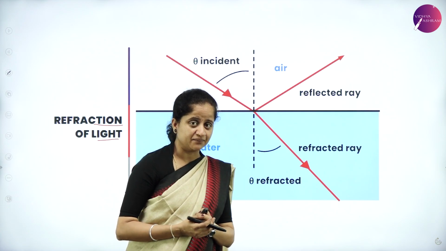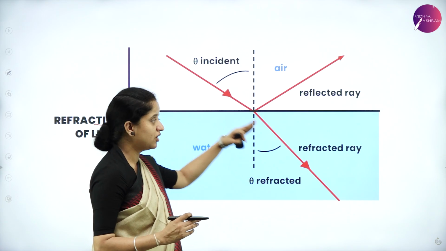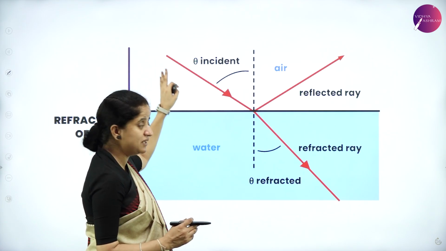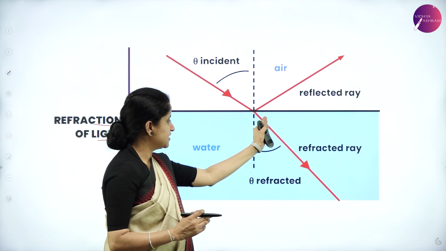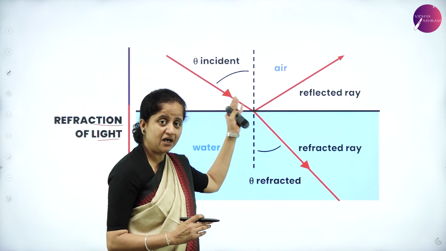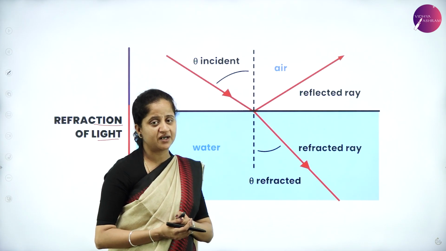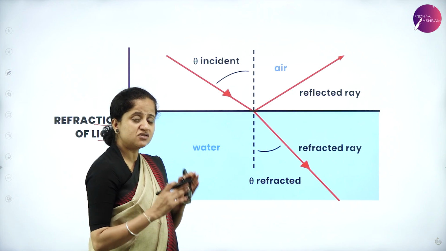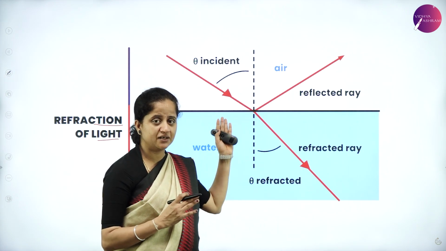What is refraction? When a light ray travels from one medium to another medium, in this example from the rarer medium to the denser medium, we can observe the bending of the light ray. This phenomenon of bending of a light ray when it travels from one medium to another medium is called refraction of light. Refraction takes place even if the light travels from denser to rarer medium as well.